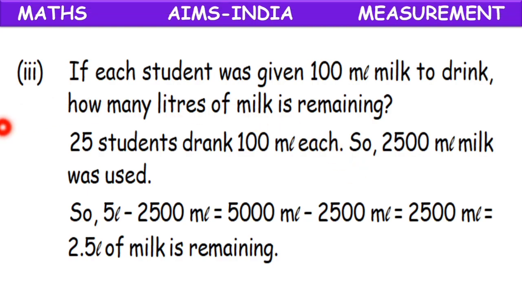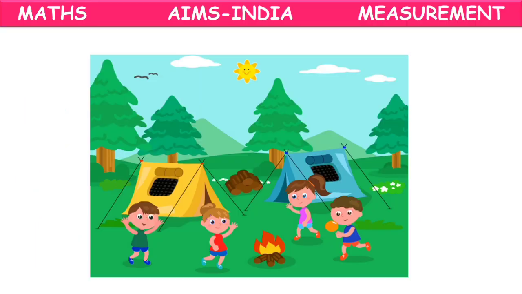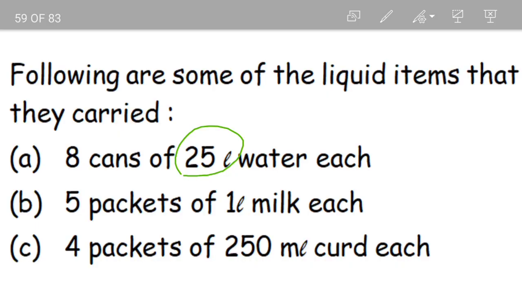Now coming to question 3. If each student was given 100 milliliter milk to drink, how many liters of milk is remaining? Each student is given 100 milliliters of milk to drink. Remember this point. Okay. Now let us come here.